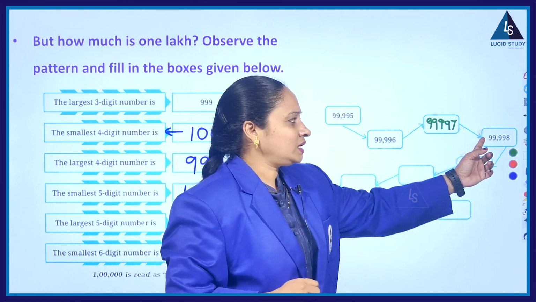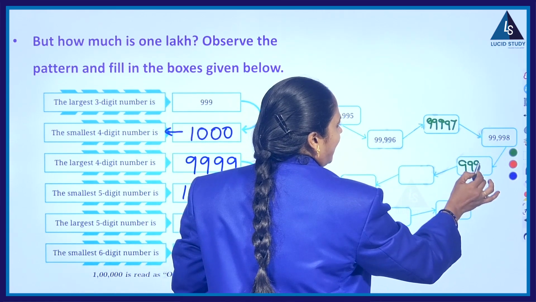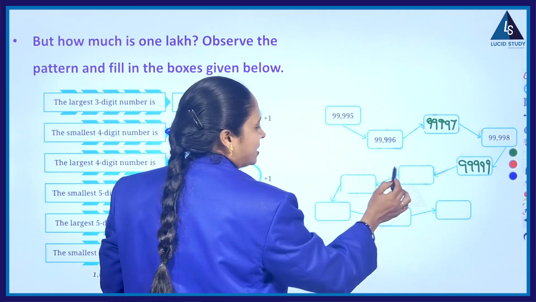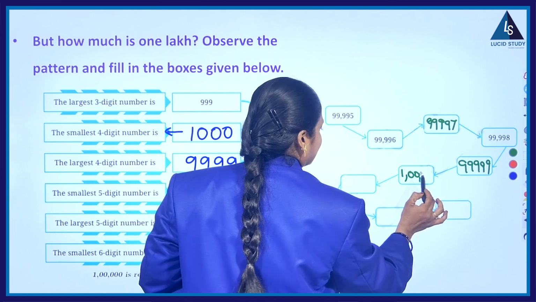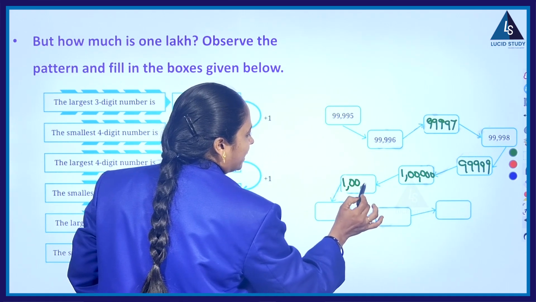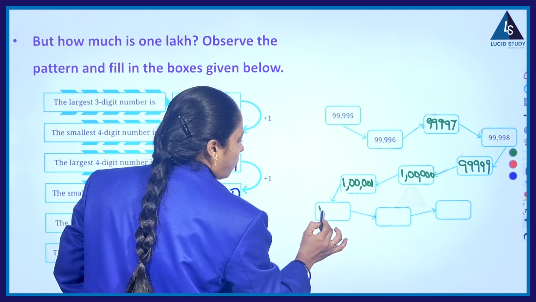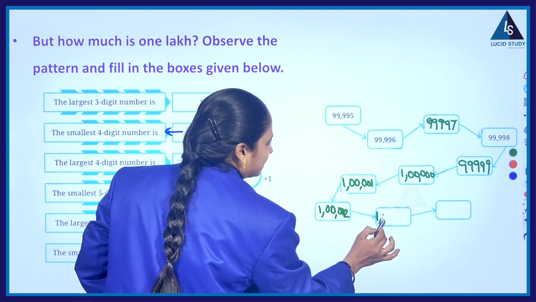Next, 99,998. Next, 99,999. Obviously, the next number should be 1 lakh as we discussed here. So the next number is 1 lakh. After 1 lakh, you will get 1 lakh 1. Next 1 lakh 2. Next 1 lakh 3.